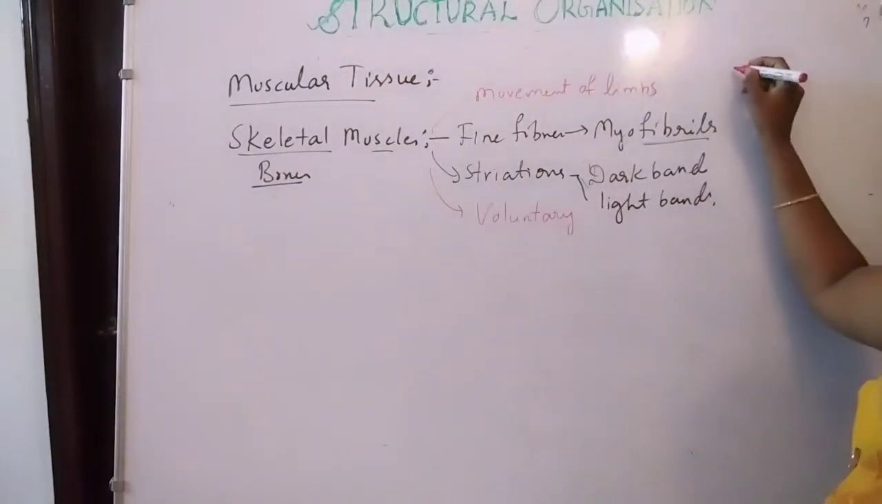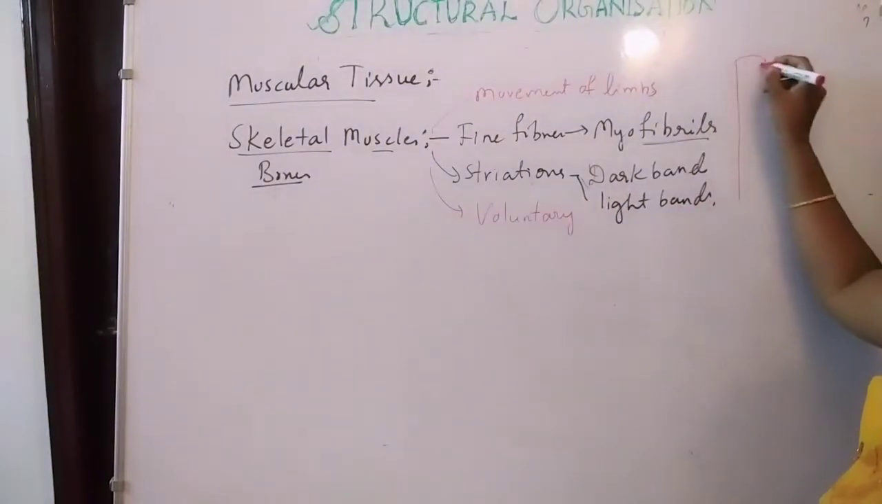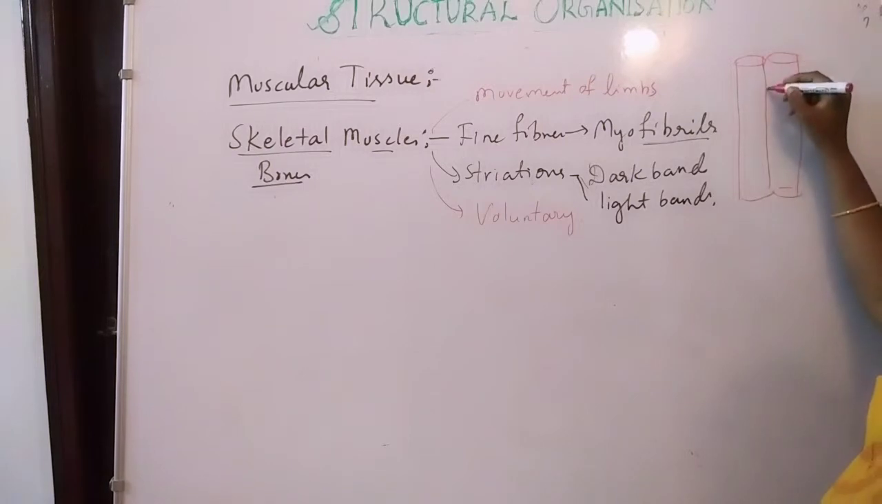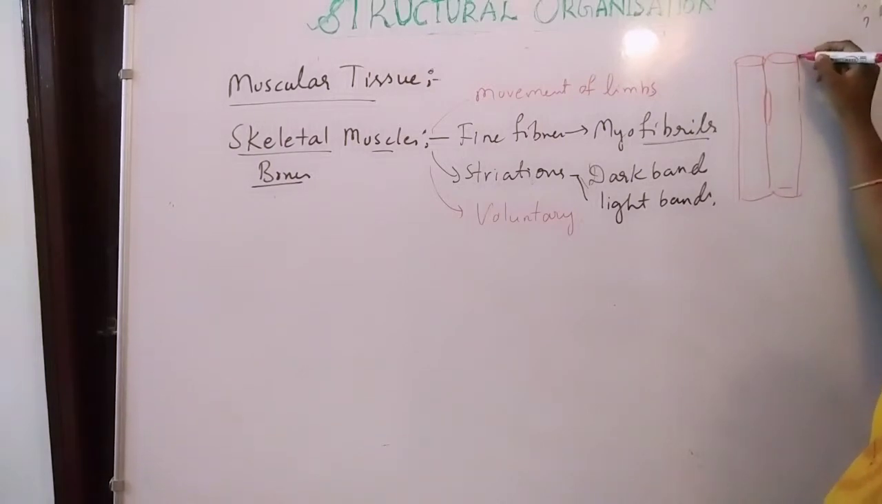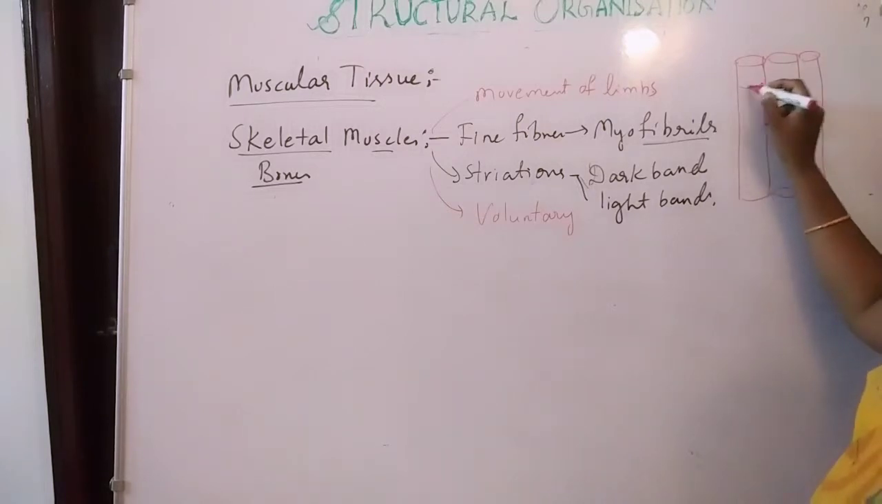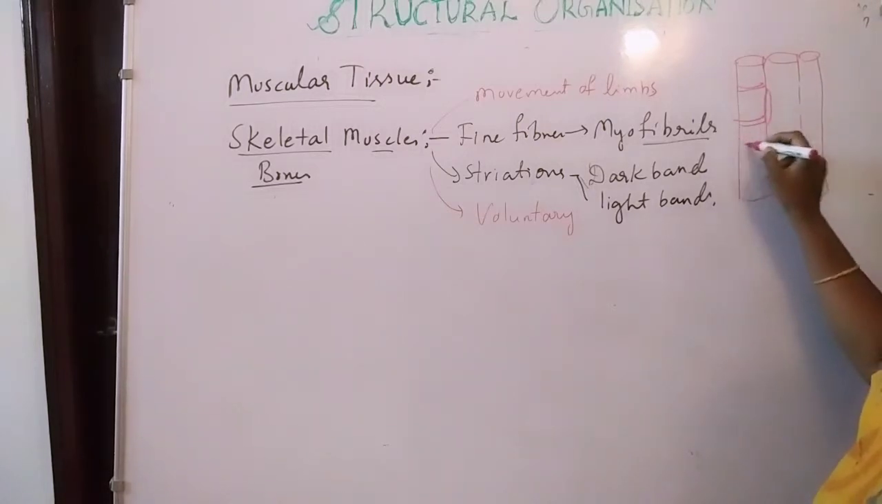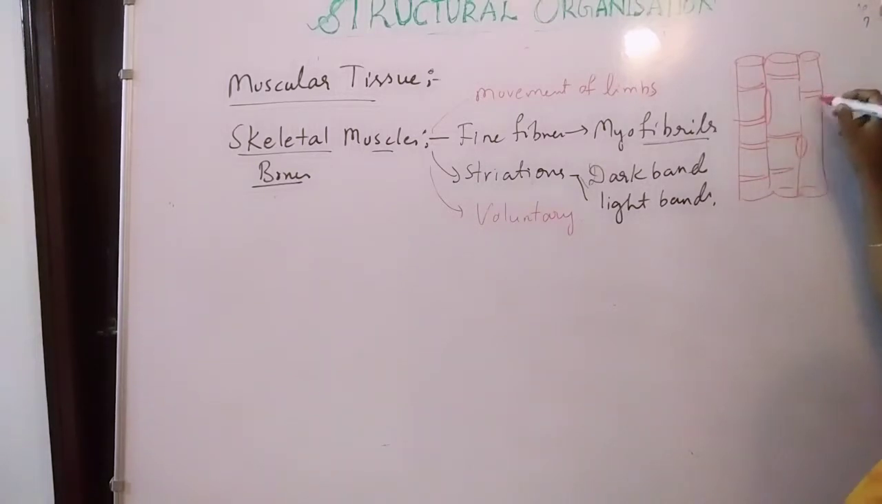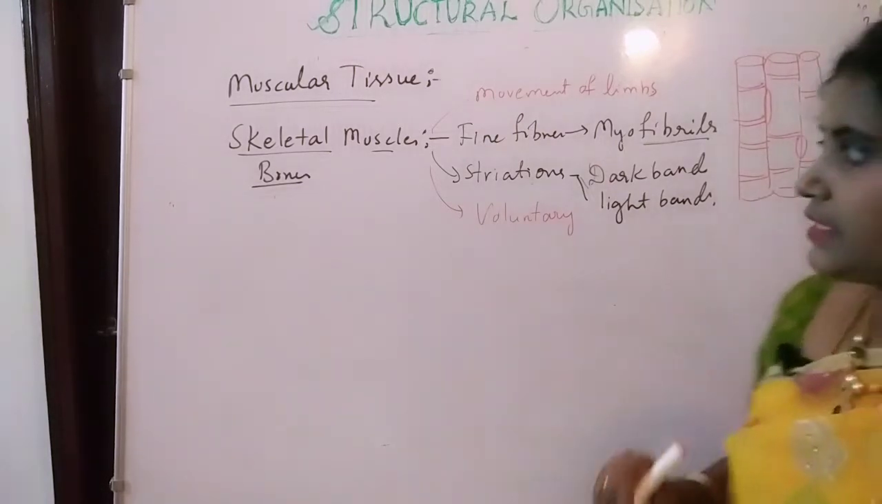So how will it be? It will have a cylindrical shape, cylindrical and with parallel lines, with the striations. Okay, these are striations. So this is the skeletal muscle.